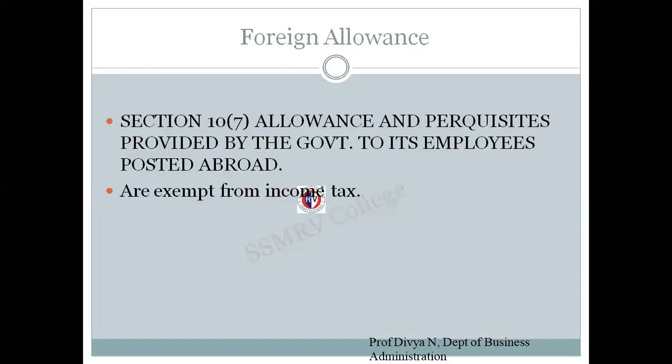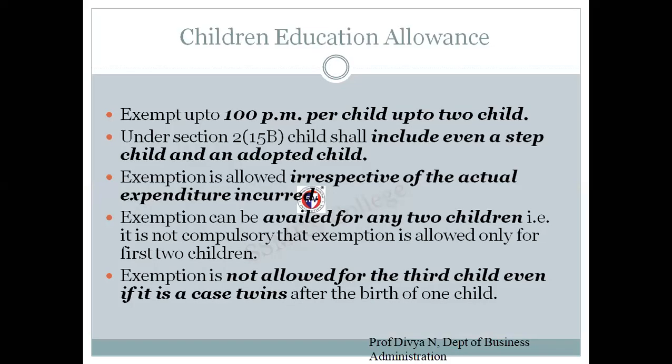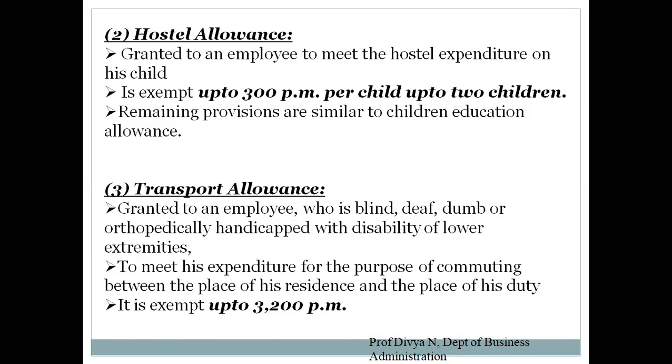Okay, we'll go with the next one. So these are the three main personal allowances. Remaining allowances are in the table. You can study it on your own.